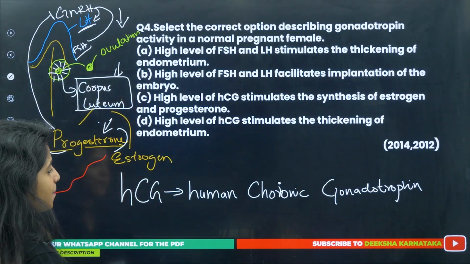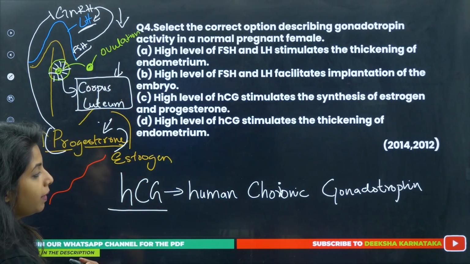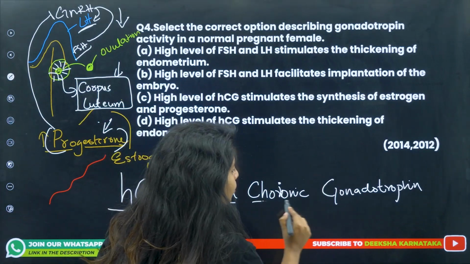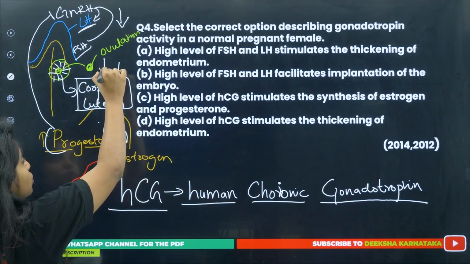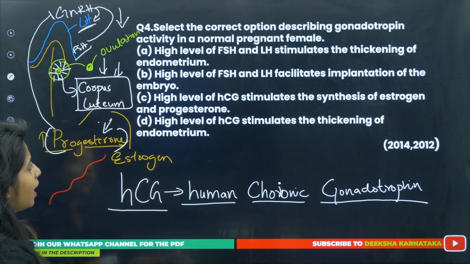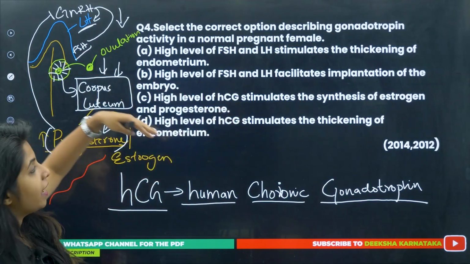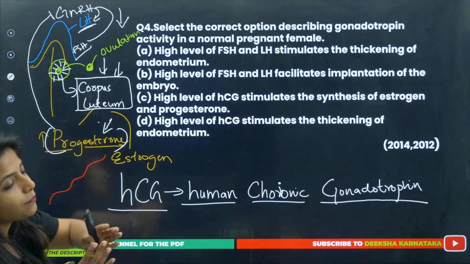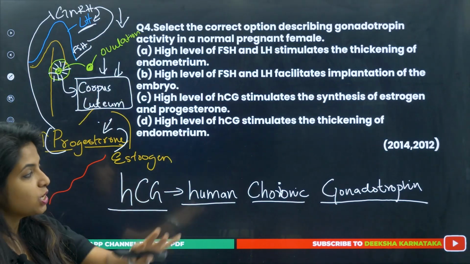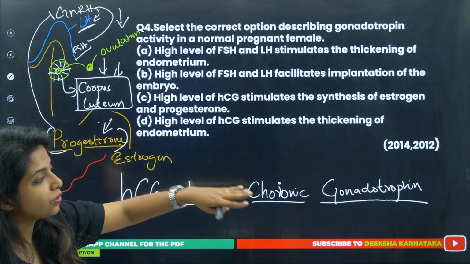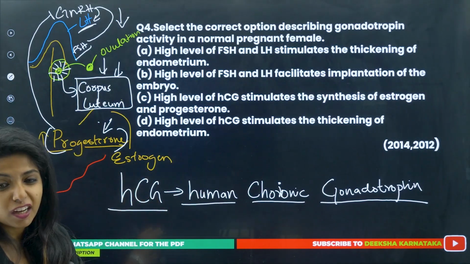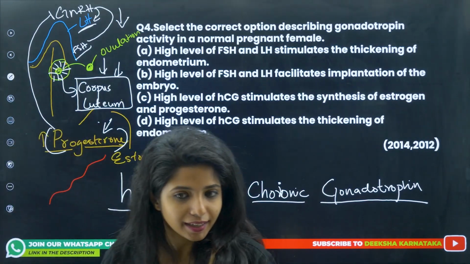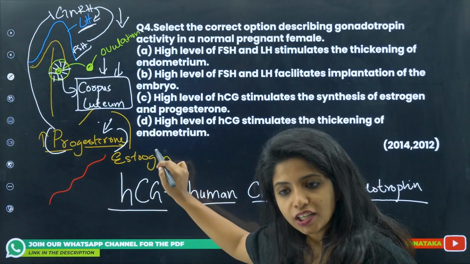At this point of time, the placenta of the human female will be releasing human chorionic gonadotropin, which will go and act on the corpus luteum and help it sustain, so that it does not degenerate and can still produce progesterone and make the endometrium line thickened. So, the sole purpose of human chorionic gonadotropin is to make the endometrium line thickened. But for doing this, it cannot do it directly. It needs the help of progesterone and estrogen.